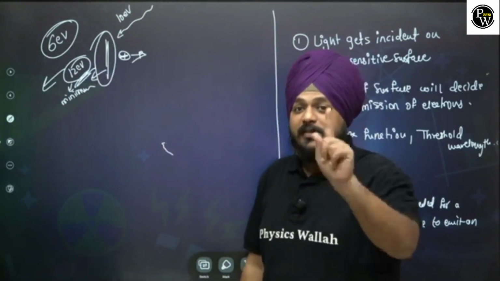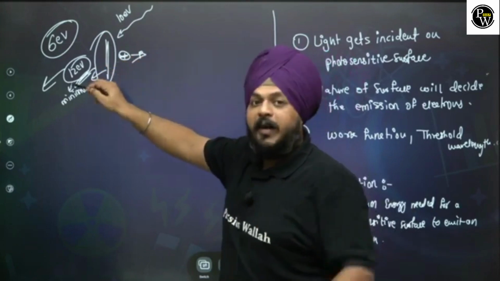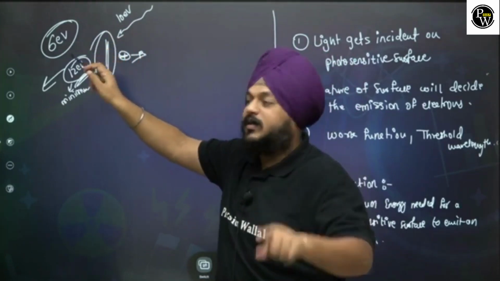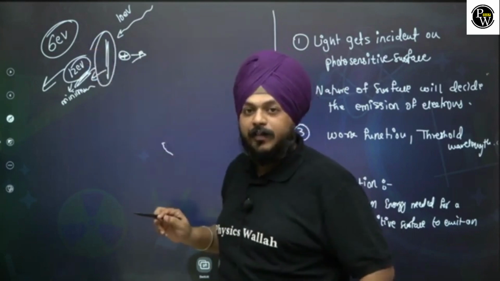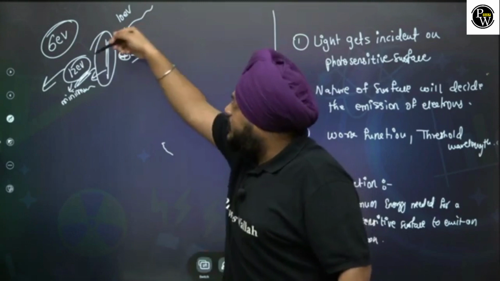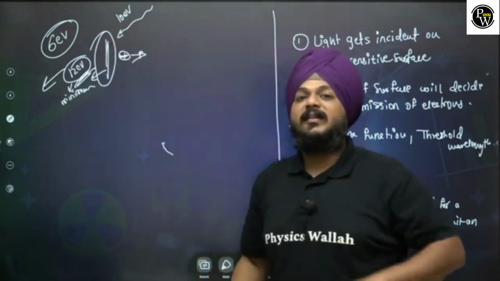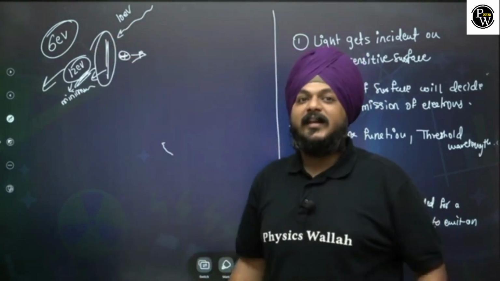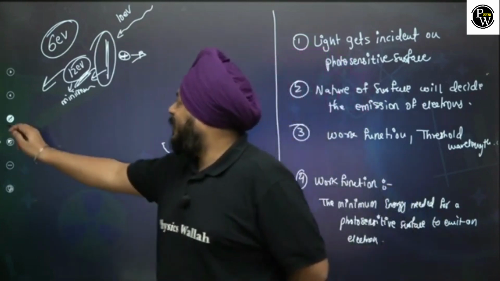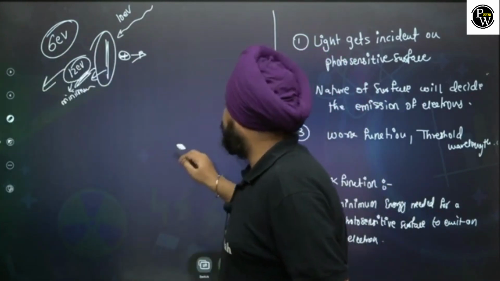So the source is the same, but we have two different cases. In the first case, the work function of the photosensitive surface is 6 electron volt, in which the electrons are getting emitted. But in the second case, the work function is 12 electron volts, and in that case the electrons are not getting emitted. This is the thing that we have to discuss.